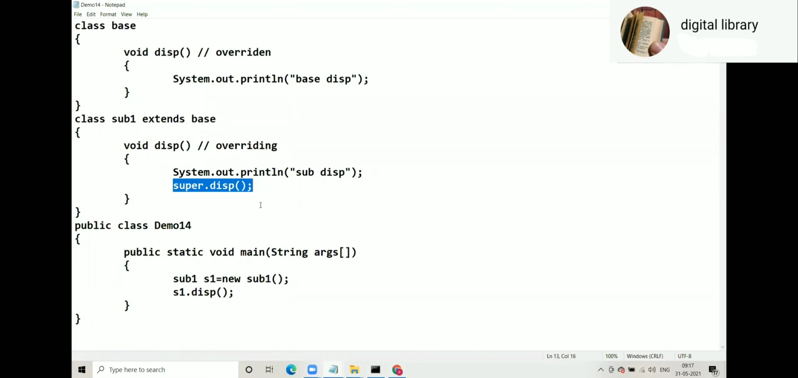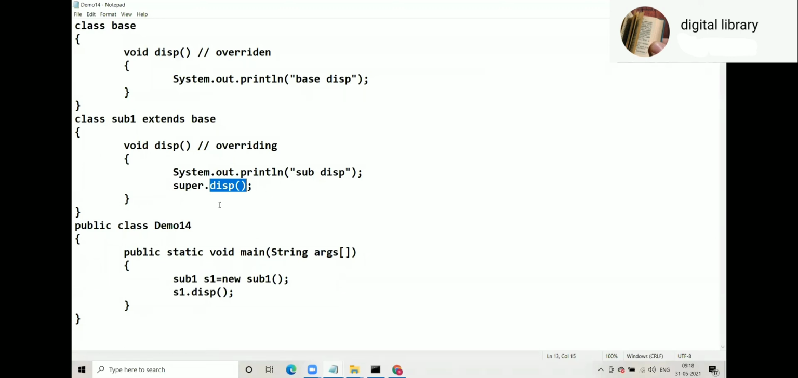Most of the cases you will see that. But here super dot display is important. Why not only display? If you write only display, what will happen? Recursion. Infinite recursion, infinite loop, stack overflow. So it is very important to specify super dot display.